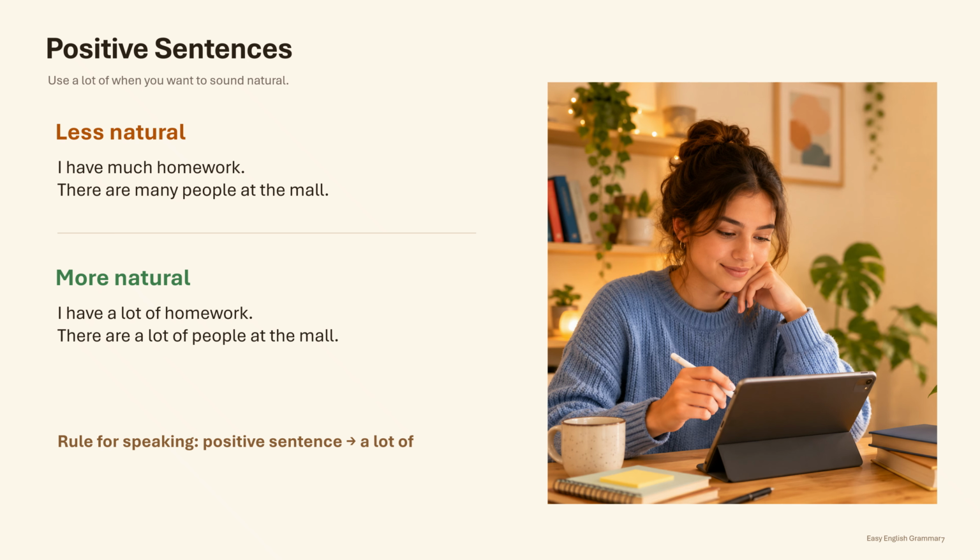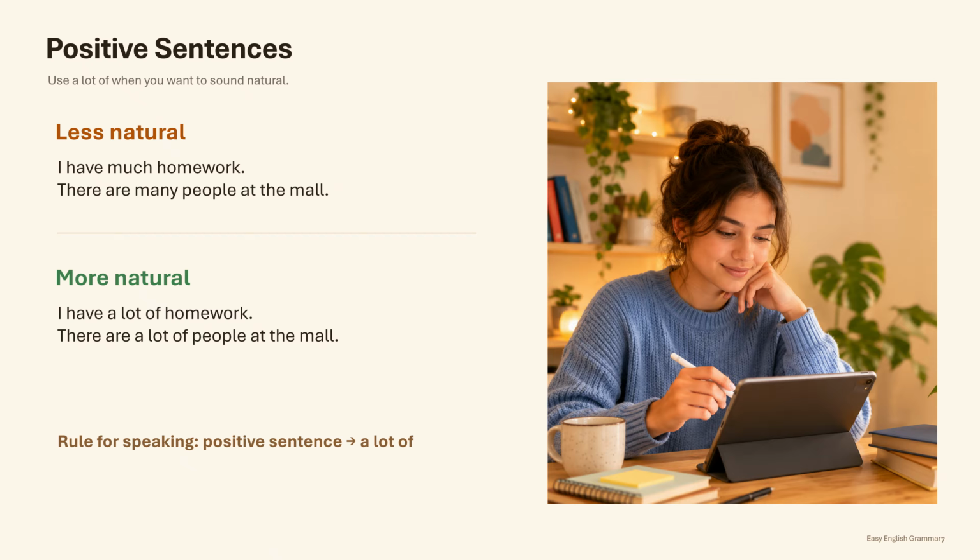Now look at this example. There are many people at the mall. This sentence is grammatically correct and can sound natural. However, in relaxed everyday conversation, many speakers may prefer, there are a lot of people at the mall. Both sentences are correct, but a lot of often sounds more conversational.